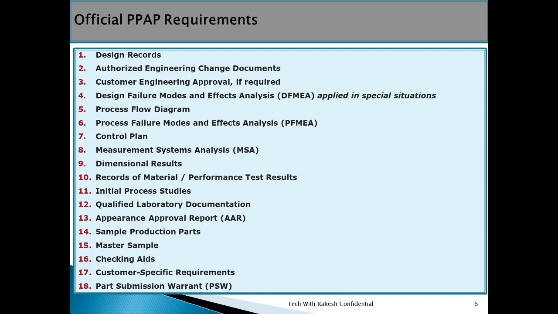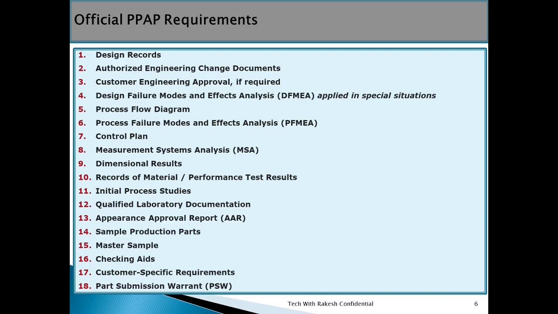First is design record, second is authorized engineering change documents, customer engineering approval if required, design failure mode and effect analysis, process flow diagram, PFMEA process failure mode effect analysis, control plan, measurement system analysis, dimensional results, records of material or performance test results, initial process studies, qualified laboratory documentation, appearance approval report, sample production part, master sample, checking aids, customer specific requirements, part submission warrant.